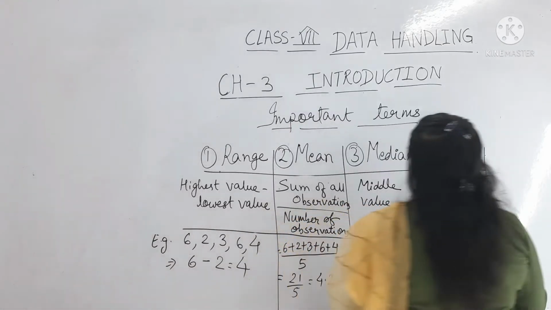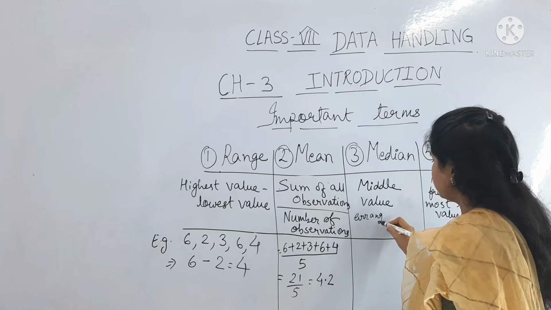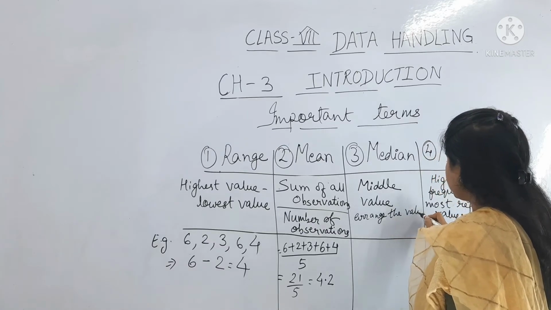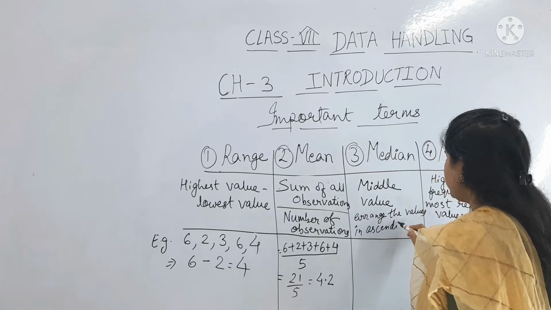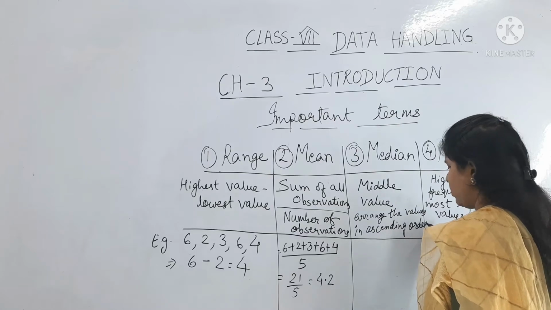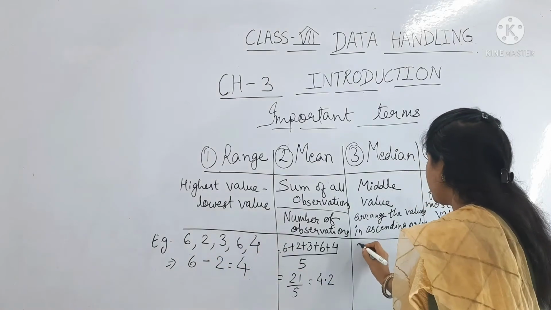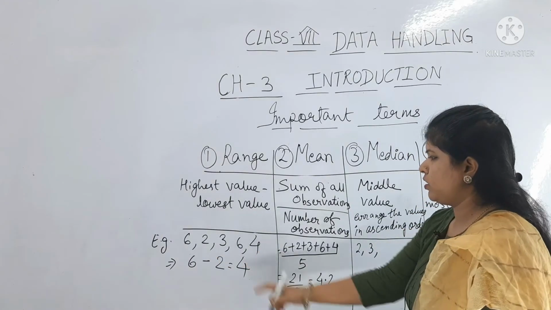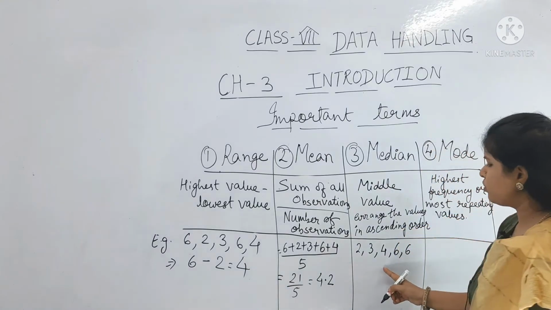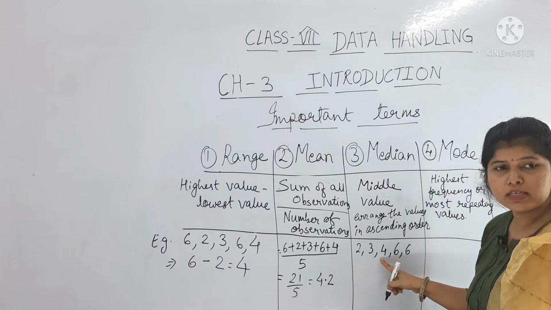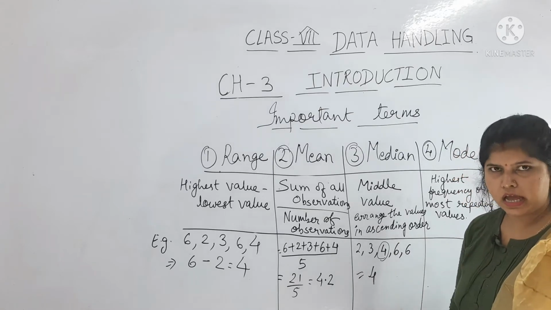Here for the median we have to arrange the values in ascending order. You know the ascending order is from small to big, from the smallest number to the biggest number. So here the smallest number is 2, then 3, 4, 6, 6. So for the median value, in the 5 terms the middle value is 4. So the median is 4. 4 is the answer.